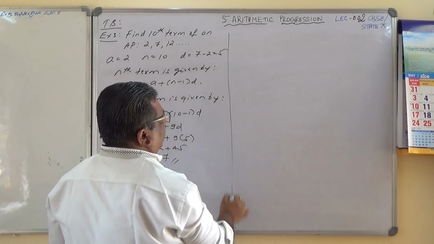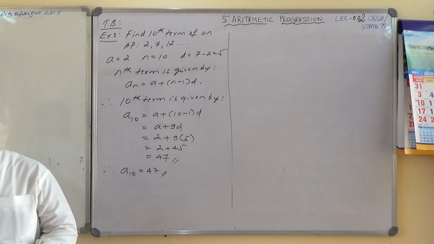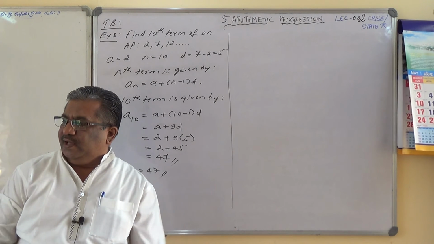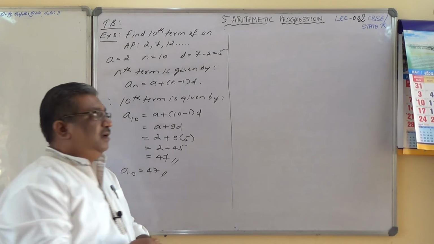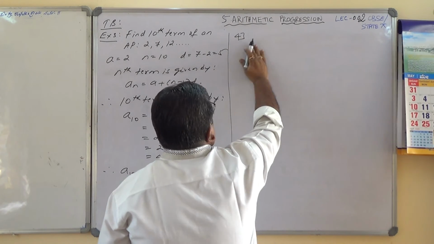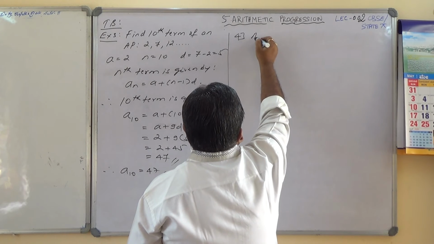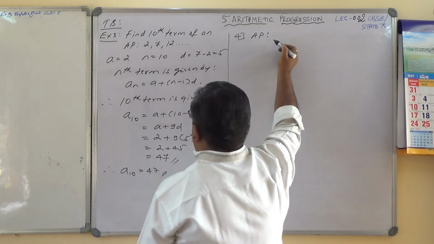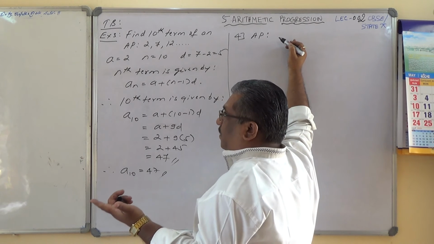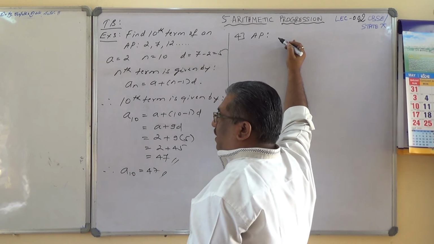Next, so this is how we can find out. Next is: which term of the AP is minus 81? See here, the question is example number 4. I'm solving some examples from the textbook.